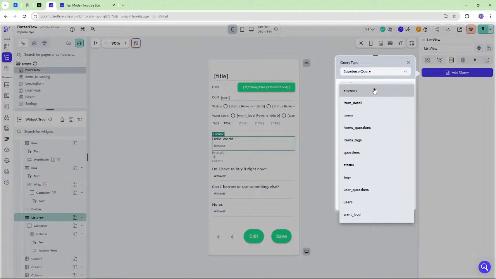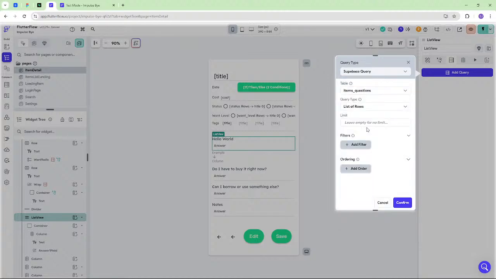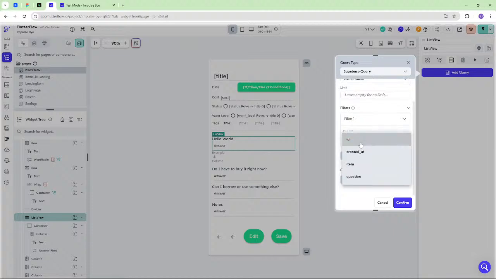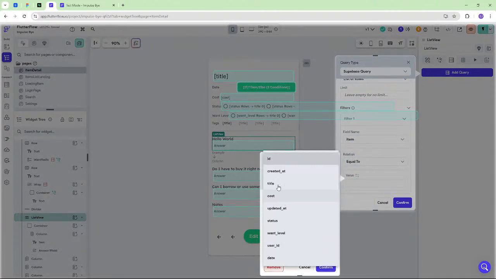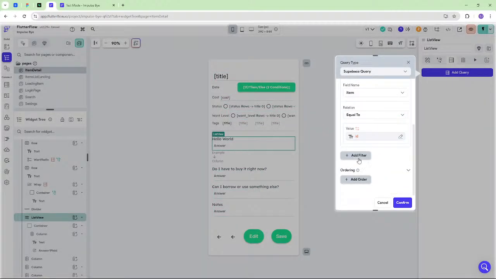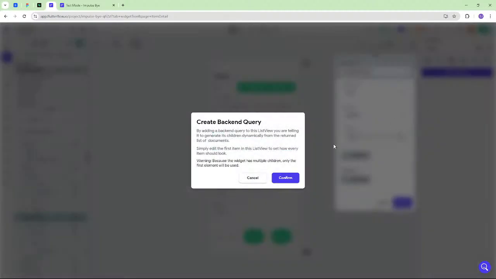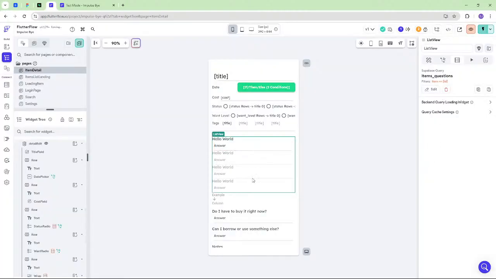Let's add the query. Supabase query, and it is going to be items questions, because that's where the questions for this item are saved. We want the whole list, and we want to filter where the item is the item that we're at or in right now, or its ID. Yes, that sounds good.